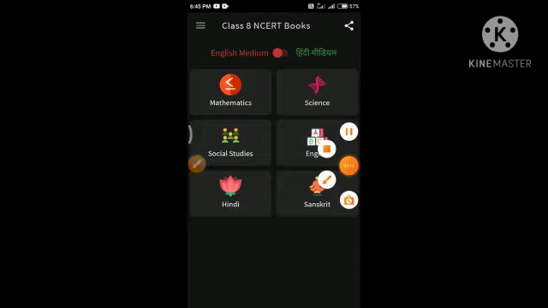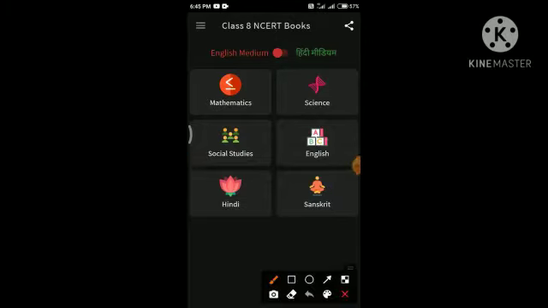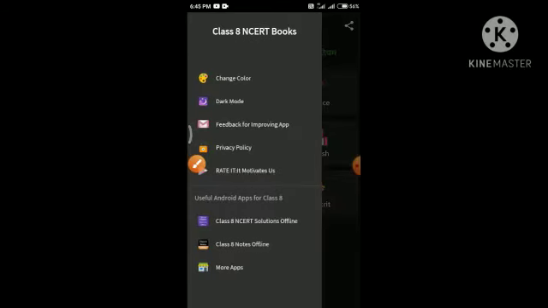If you want to apply dark mode, you have to click on this three-line icon. After clicking it, you will see the second option, which is dark mode.